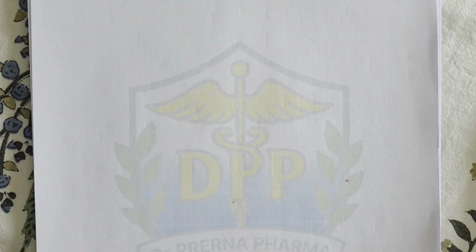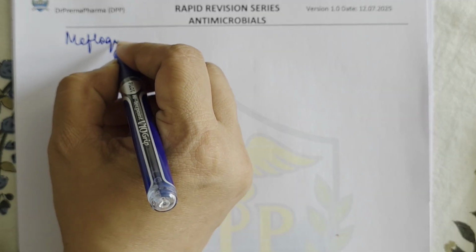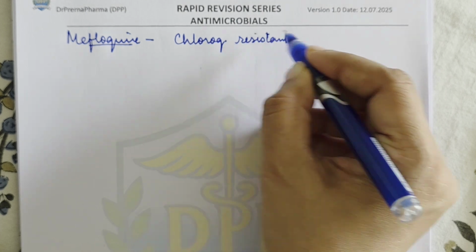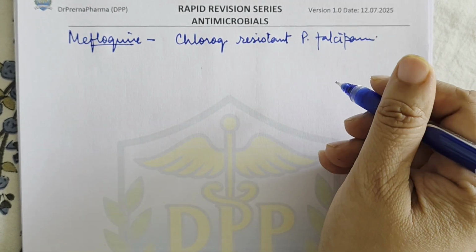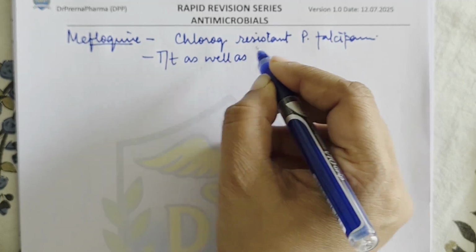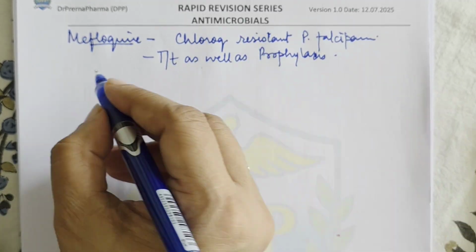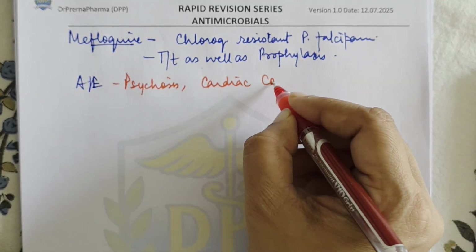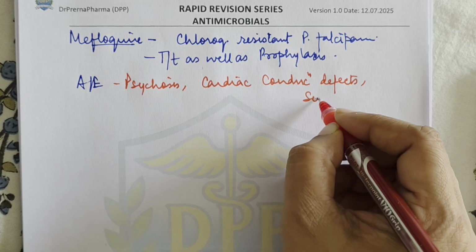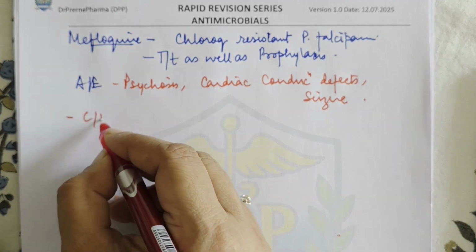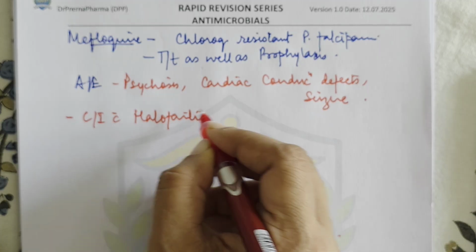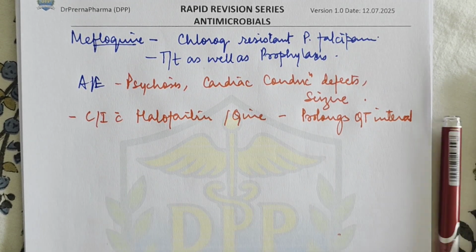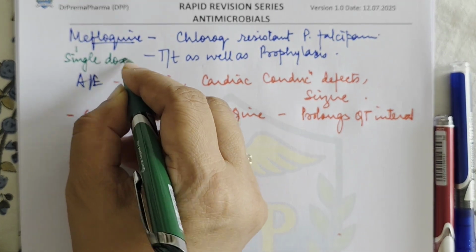The next drug that we study is mefloquine. Now mefloquine is basically used for, again, chloroquine resistant Plasmodium falciparum infections. It can be used for treatment as well as prophylaxis. Okay. Then in adverse effects, mefloquine also causes psychosis and cardiac conduction defects and seizures, right? It is contraindicated with halofantrine or quinine because it causes prolongation of QT interval. Mefloquine is usually given as a single dose treatment of malaria.